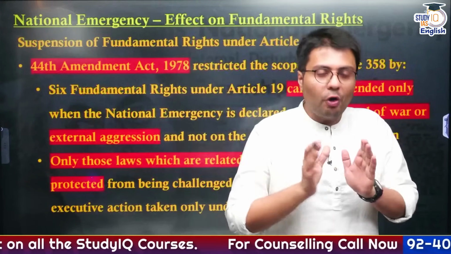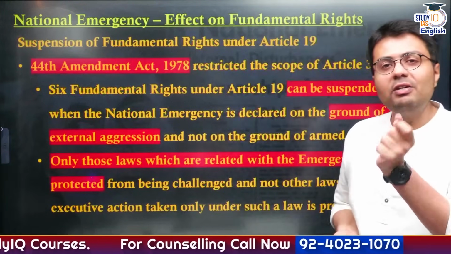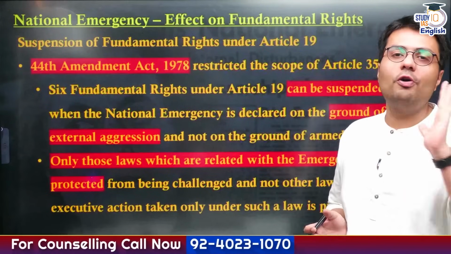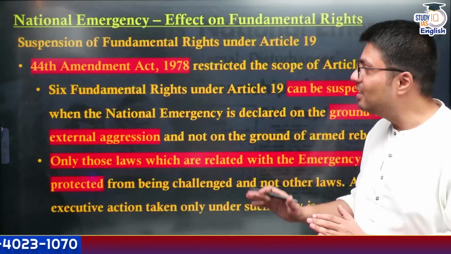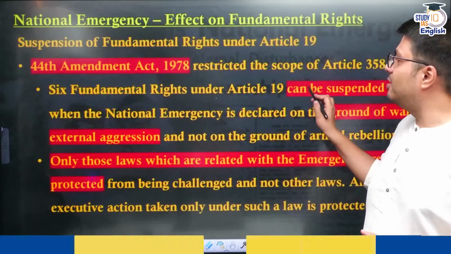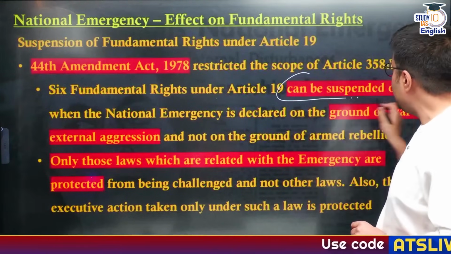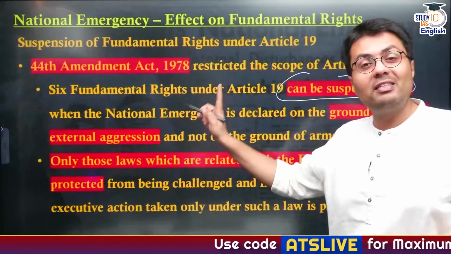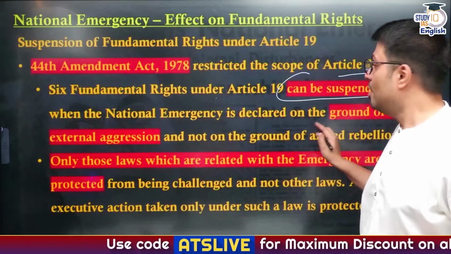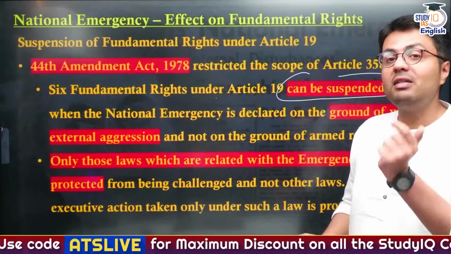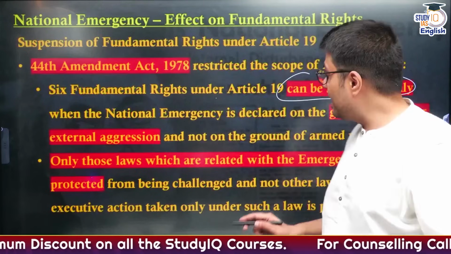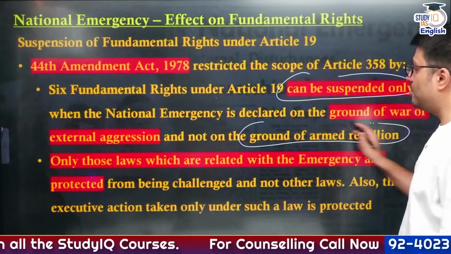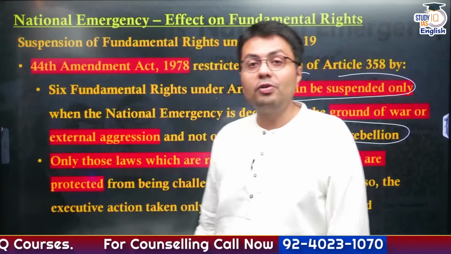Now, the 44th Amendment Act gave certain restrictions even on suspension of Article 19 as mentioned under Article 358. It said that the 6 fundamental rights mentioned in Article 19 can only be suspended on grounds of national emergency which are imposed in cases of war or external aggression. You can't suspend Article 19 in case of emergency declared on the basis of armed rebellion.